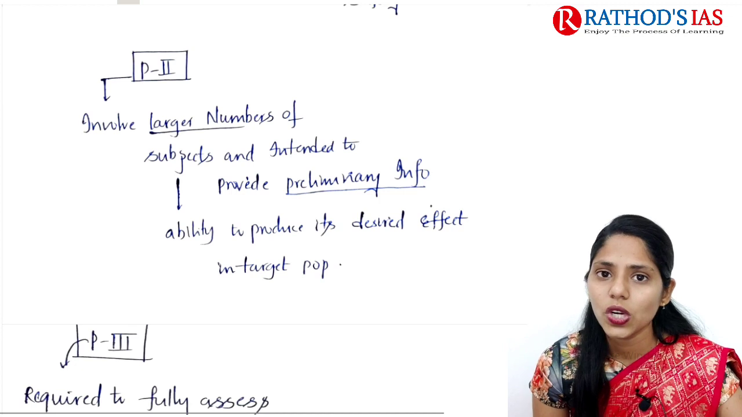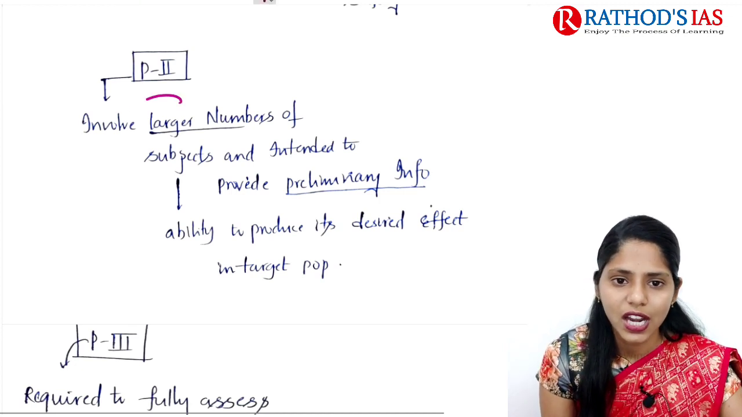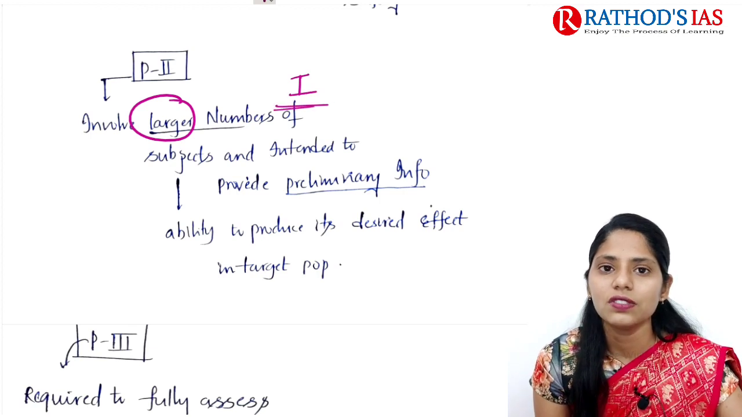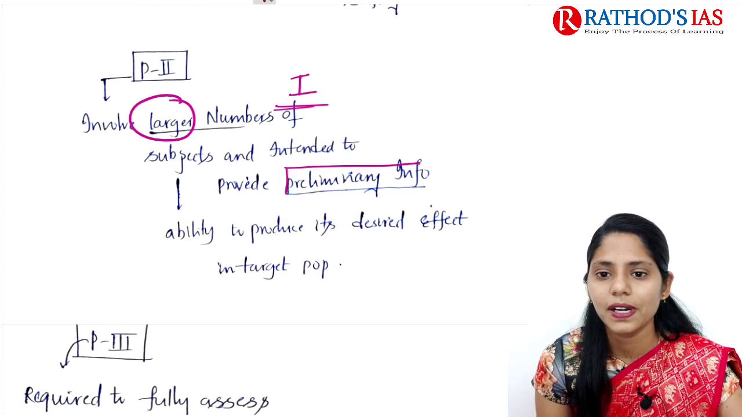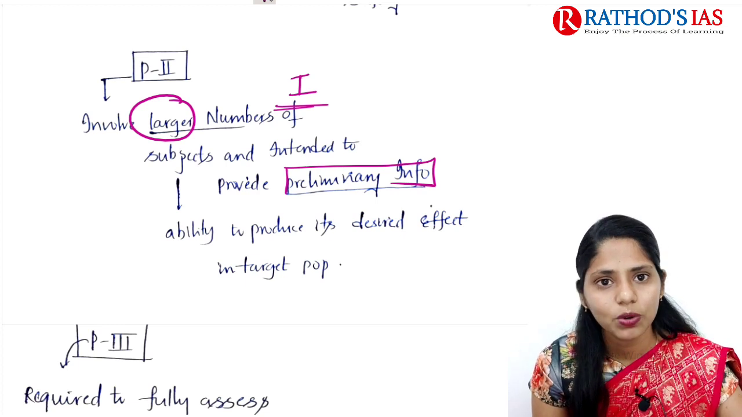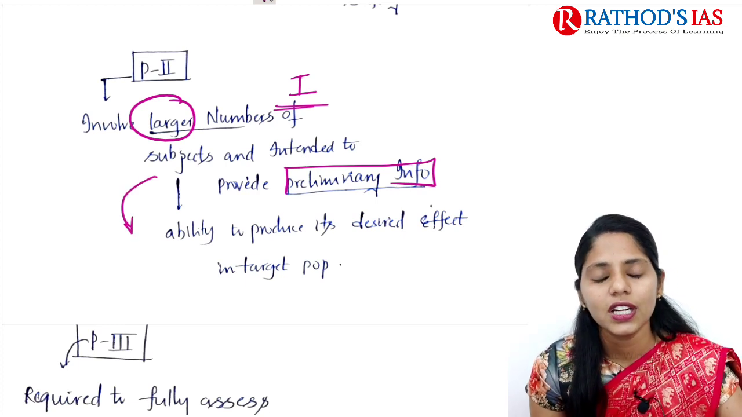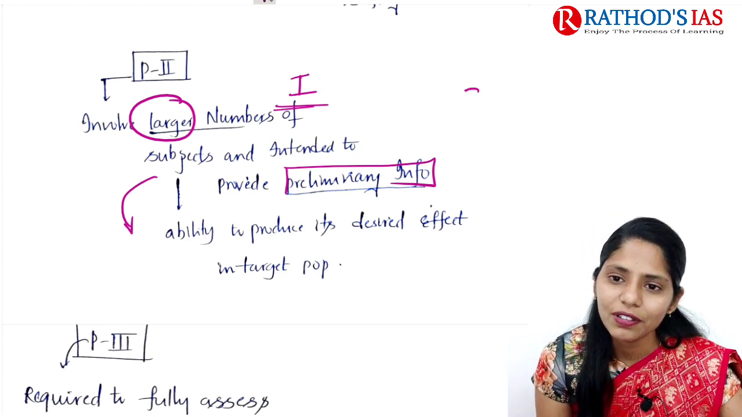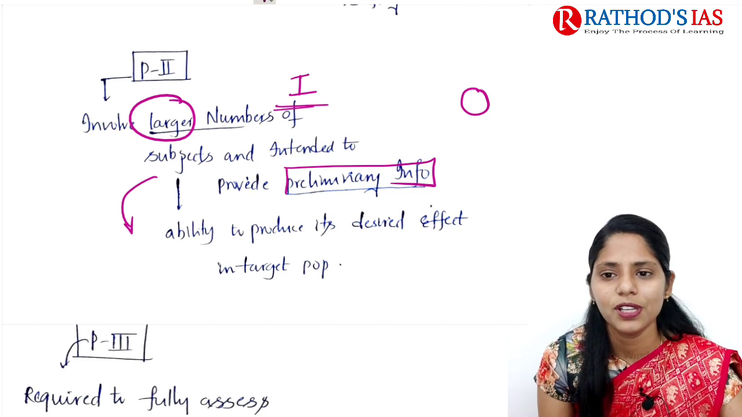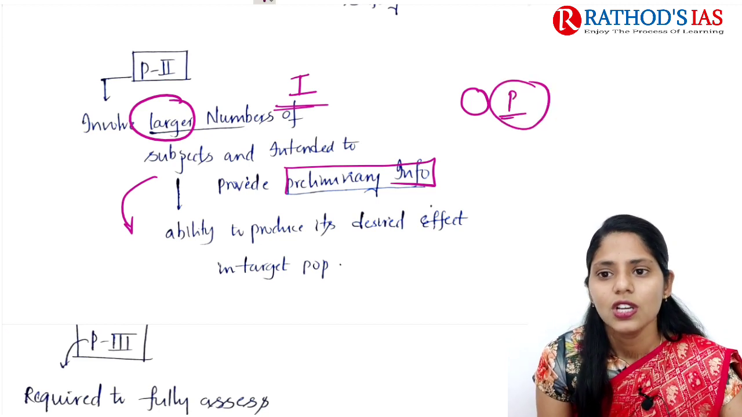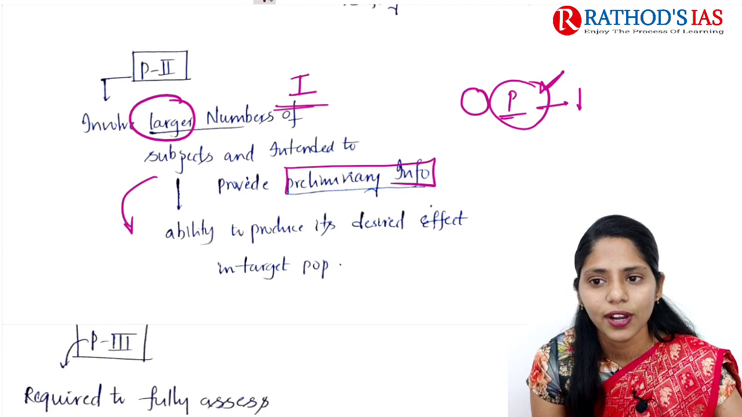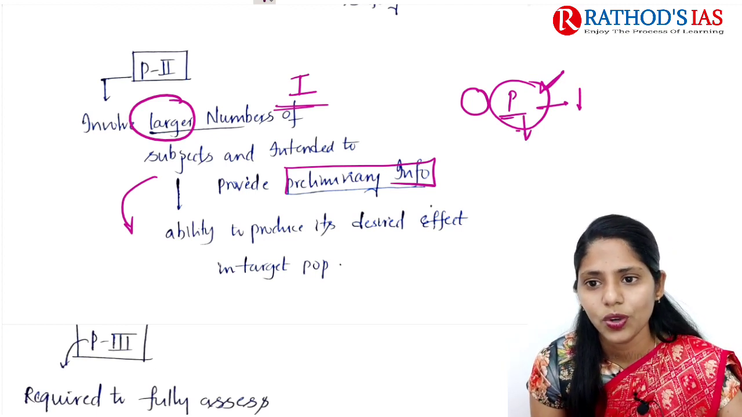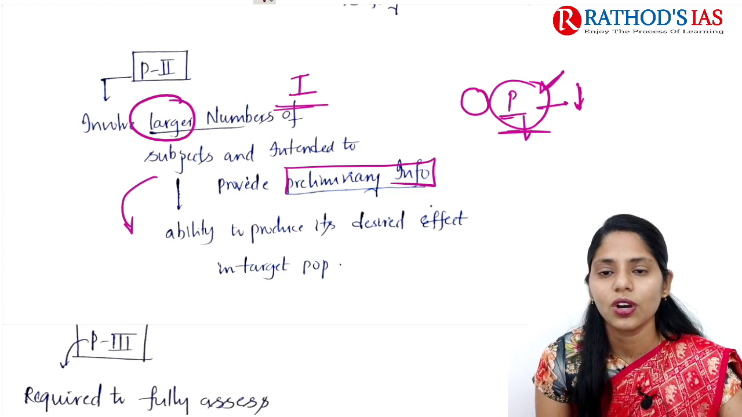And the next one is phase 2 clinical trials. It involves a larger number of subjects compared to phase 1 clinical trials. Phase 2 mainly provides preliminary information regarding whether it is producing the desired effects in the target population or not. For example, a common example is paracetamol, right? Paracetamol is mainly used to decrease body temperature. So we test whether this paracetamol is decreasing temperature or not.